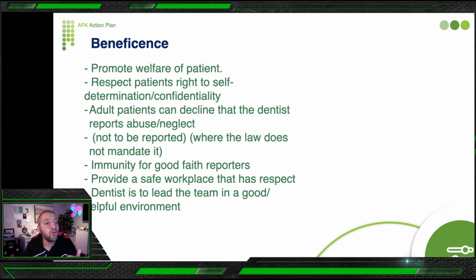Beneficence is to promote the welfare of patients, respect patients' right to self-determination and confidentiality. An adult patient can decline that the dentist report abuse or neglect, as we mentioned, not to be reported where the law does not mandate it. So if you see an adult has been under abuse and this patient has mental capacity, you just give him resources and you do not report it. Immunity for good faith reports.